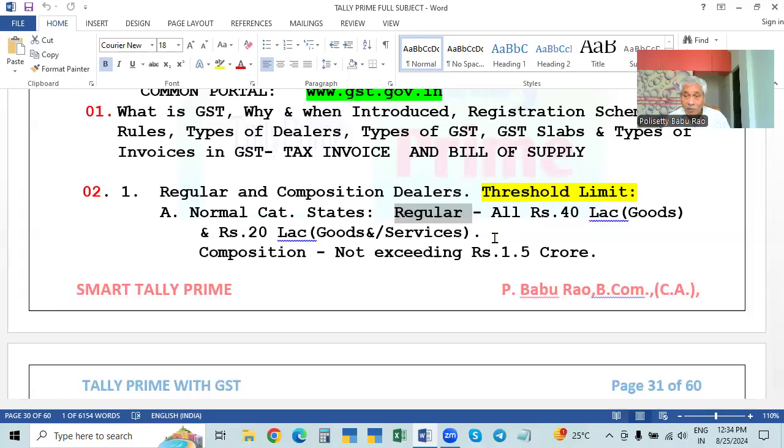Above 5 crores, only regular, that is monthly filing, they have to make. So up to 5 crores, monthly regular or quarterly QRMP. But above 5 crores, there is no QRMP, only monthly filing. That means the regular scheme only they have to take.